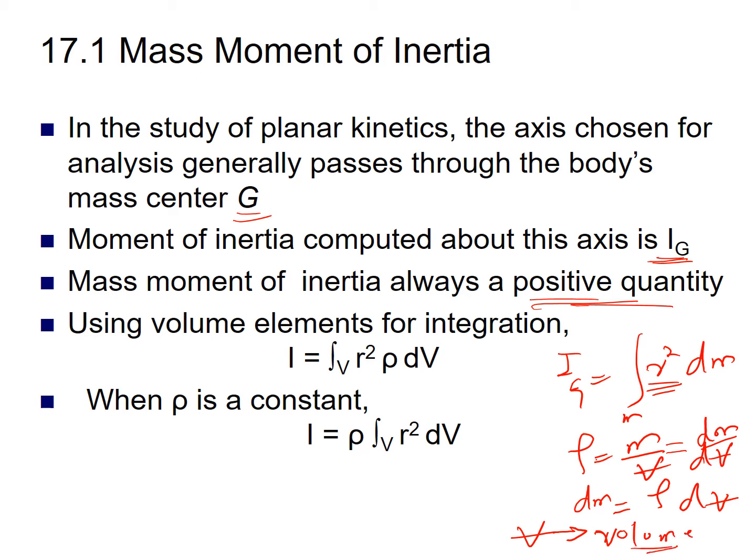By substituting the value of dm in this equation, we can write r square times rho dv. The integral has to be taken over volume. When our density is constant, we can take density out of the integral. So the mass moment of inertia becomes equal to rho times the volume integral of r square dv. Since the integral is to be taken over volume, it is a triple integral.